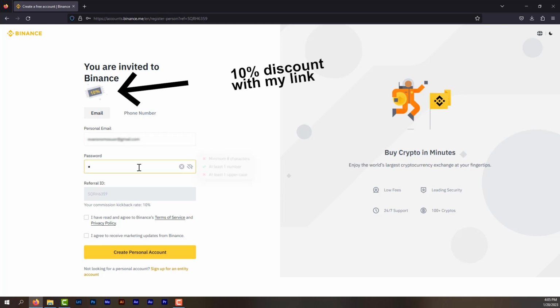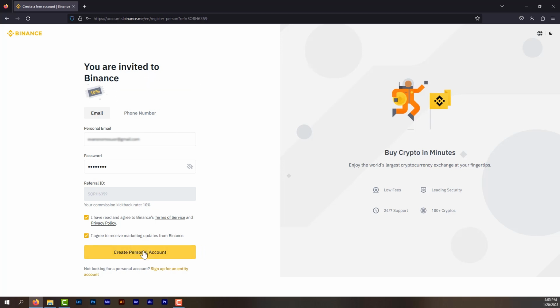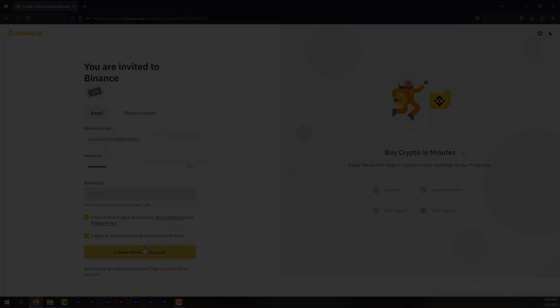After we've entered our email and password, just as I've done, we then check the two boxes below that say I have read and agreed to Binance's terms of service and privacy policy. Kindly do well and read the terms. And also check the one that says I agree to receive marketing updates from Binance. With that said and done, you can now click on create personal account.